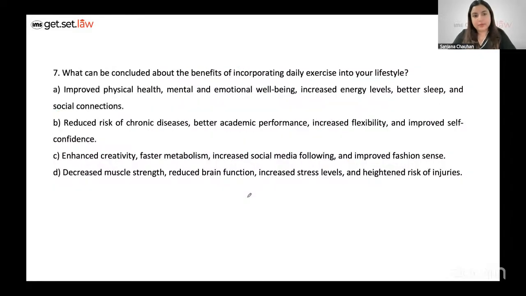Okay, the first question: what can be concluded about the benefits of incorporating daily exercises into your lifestyle? This should be easy to answer. Improved physical health is there, definitely. Mental, emotional well-being, increased energy levels, better sleep, and social connections. All of these are mentioned. To me, option A seems quite concrete. Let's still take a look at the other options.